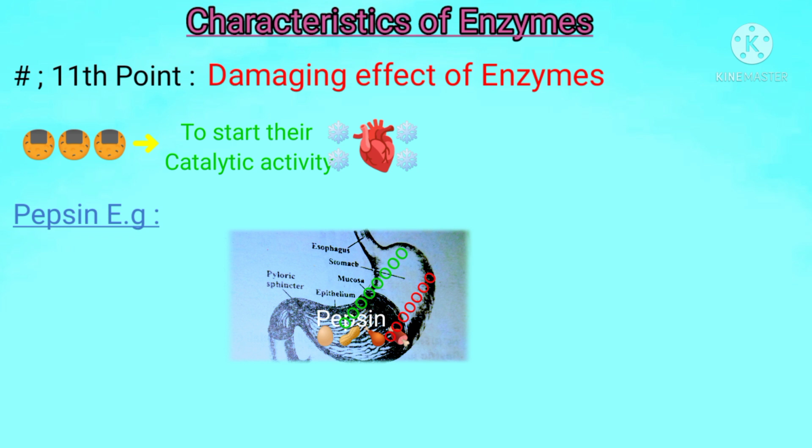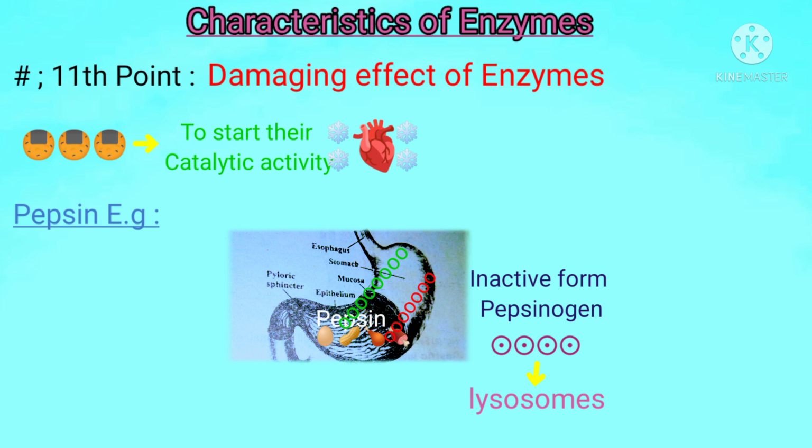Students, because of this damaging effect of pepsin, it is not directly secreted from the stomach wall, but it is secreted in an inactive form, that is pepsinogen, by the stomach cells. This inactive form pepsinogen is enclosed in membrane bounded bodies that are called lysosomes. Due to this inactive state, the stomach is safe from the damaging effect of the pepsin enzyme.